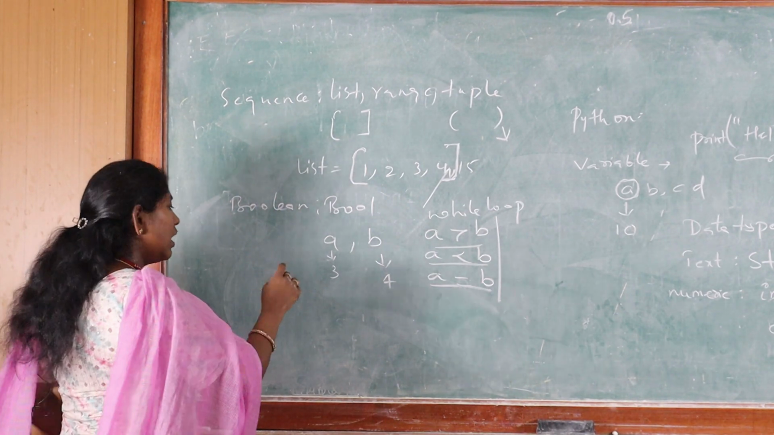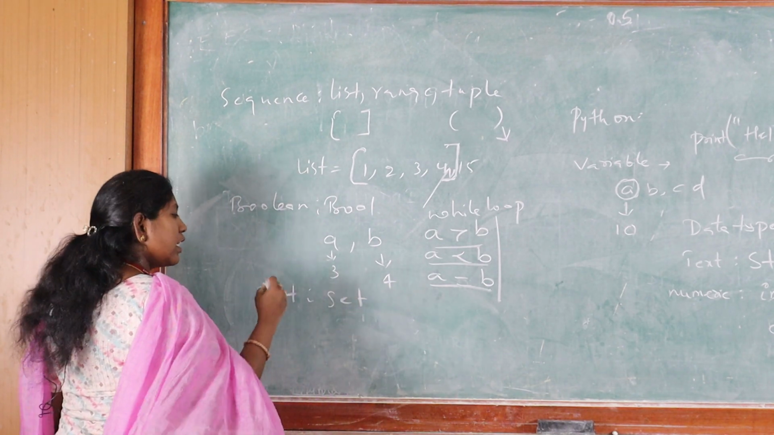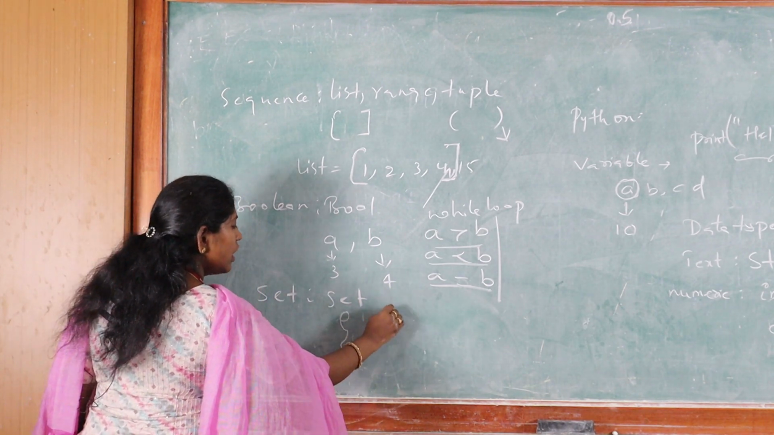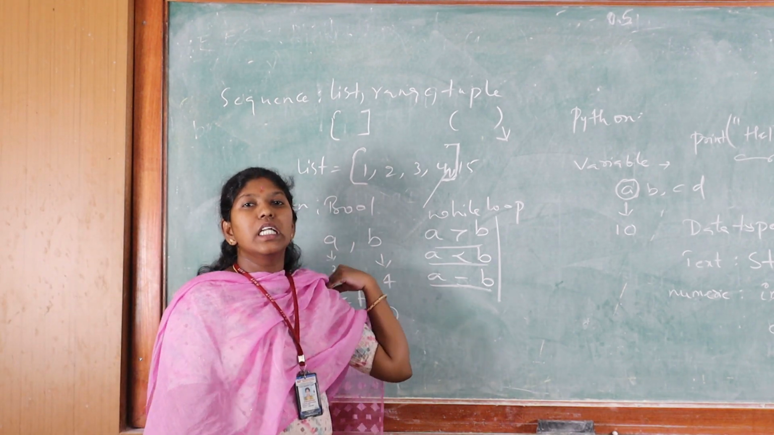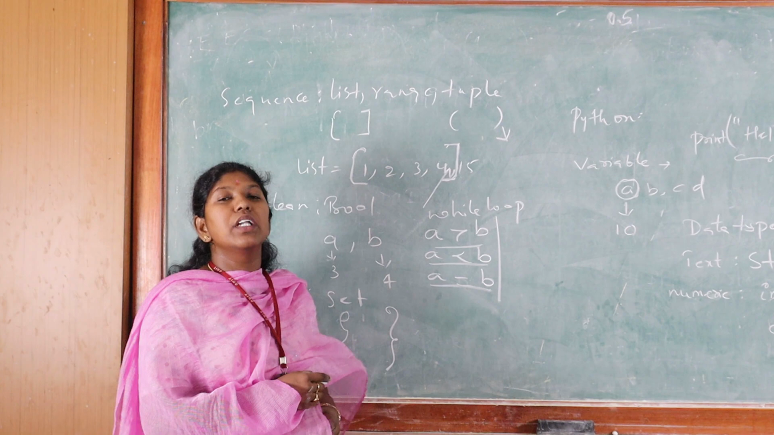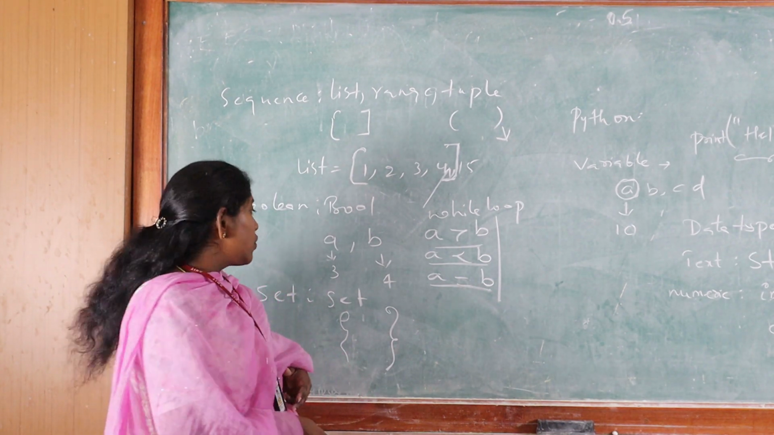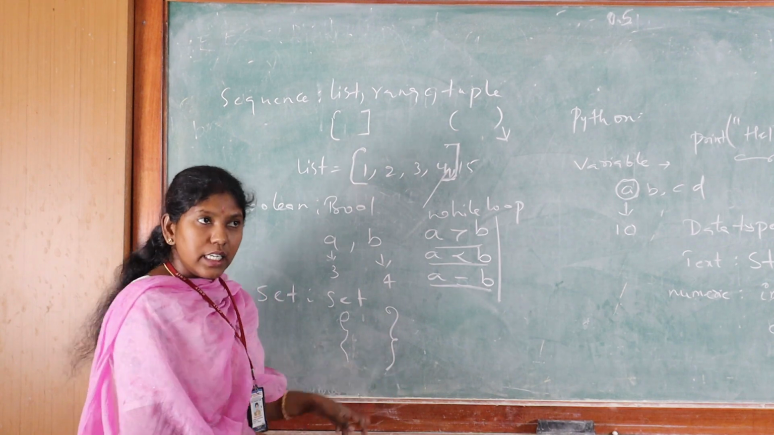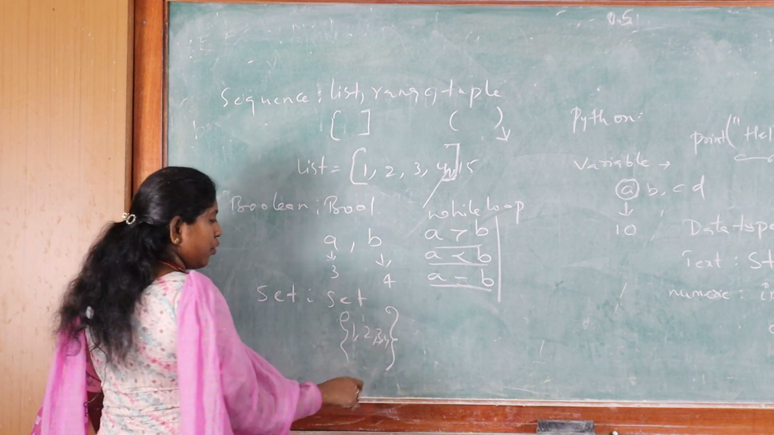And the last one is the set. The set also comes under the sequence. We write it using curly brackets. Whenever we want to indicate numbers or alphabets, we can take the set. In this set also we can take 1, 2, 3, 4.